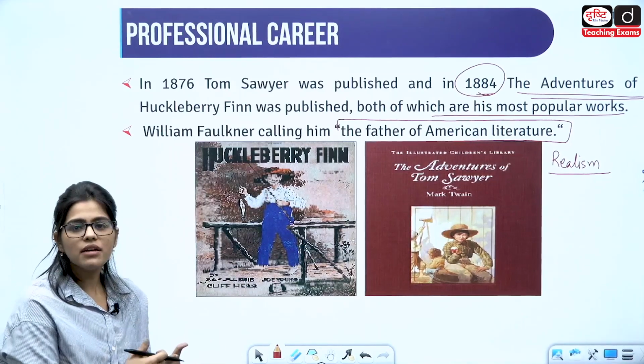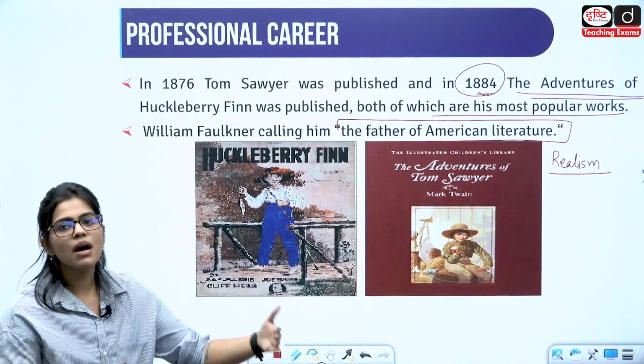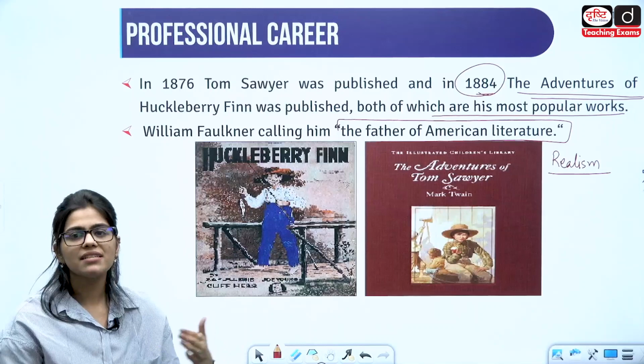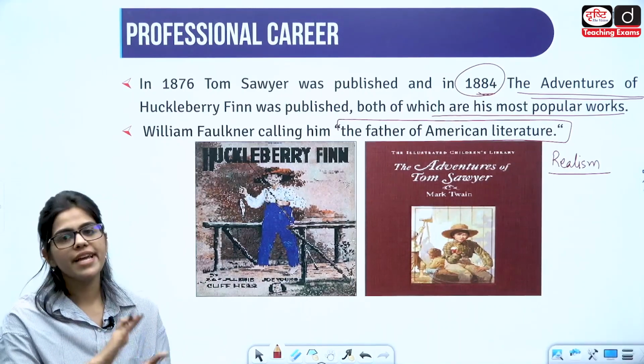Also, he is the writer who termed this era of realism, these writings about reality, as the Gilded Age. So, who coined the Gilded Age? It is Mark Twain who coined the Gilded Age.